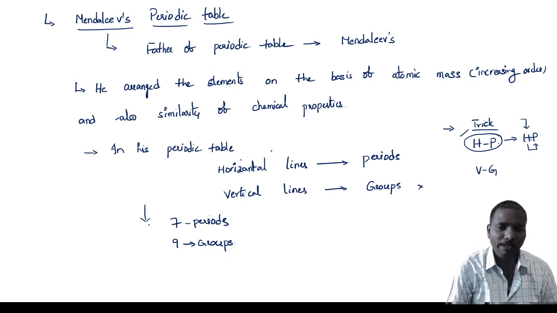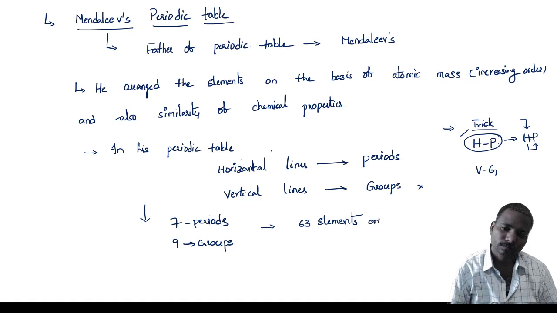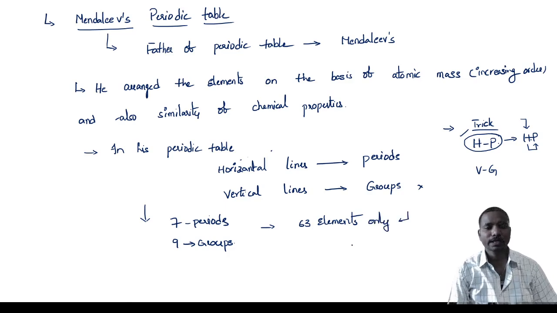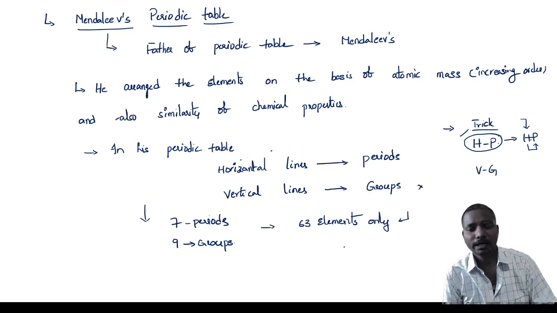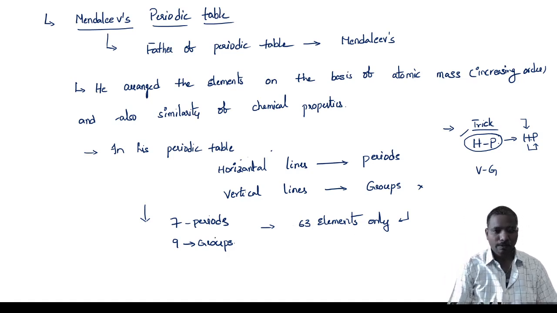According to Mendeleev, how many periods and how many groups are there? 7 and 9 only. So total how many elements? Total 63 elements only existed at the time of Mendeleev. That is also very important. At the time of Mendeleev, how many elements existed? That is 63 elements only. So note down the point. Very important point: in Mendeleev's periodic table, periods are 7, groups are 9.